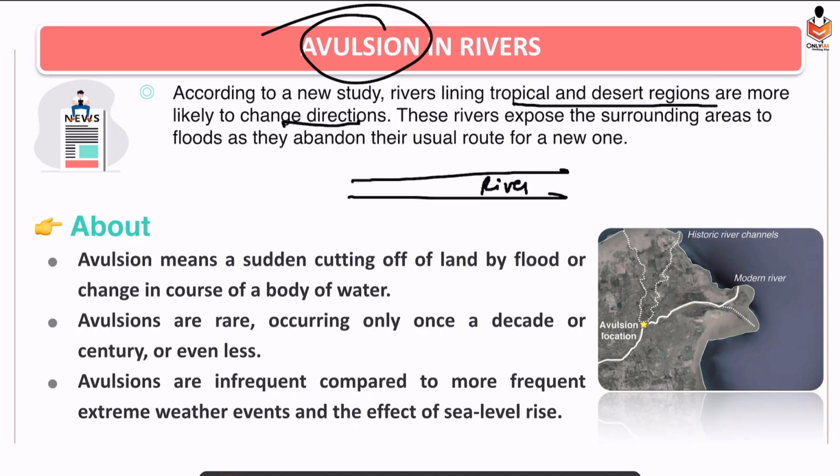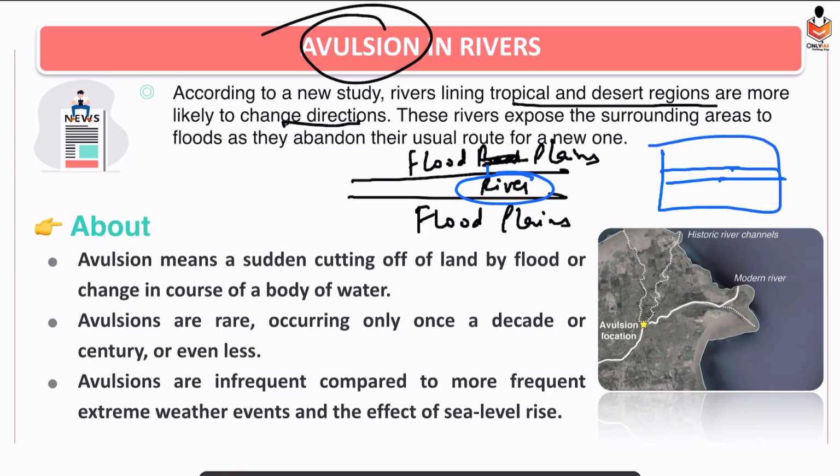This is the river. Around it there are flood banks, river banks and floodplains. So now what would happen when the river is full during a flood situation? There is spilling of water, and the water will enter the floodplains. So that river water will enter the floodplains. It will lead to formation of a new valley region. So now ultimately in future what would happen? If water is flowing, some water will move in a straight direction, some water will enter into this region.